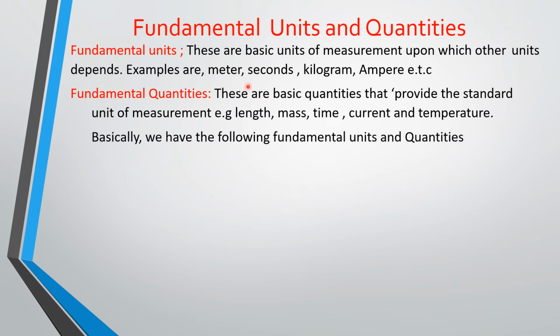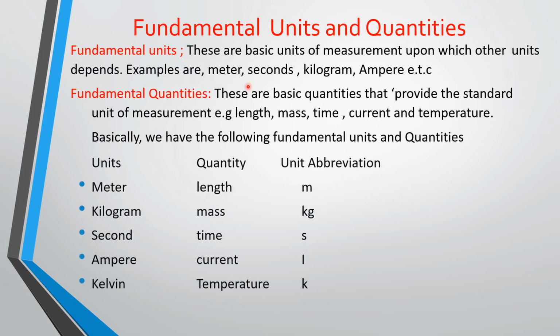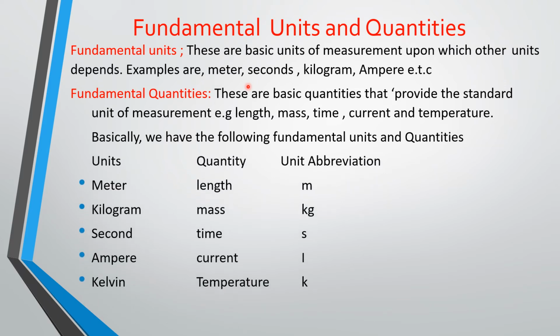So basically, we have these fundamental units and their quantities, and this is what I just discussed. These are the units, these are the quantities, and these are the abbreviations for each of the units. Length is measured with the meter, the unit of length is meter, and the abbreviation is small m.